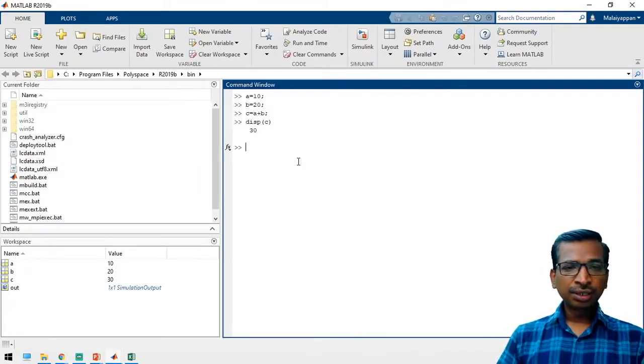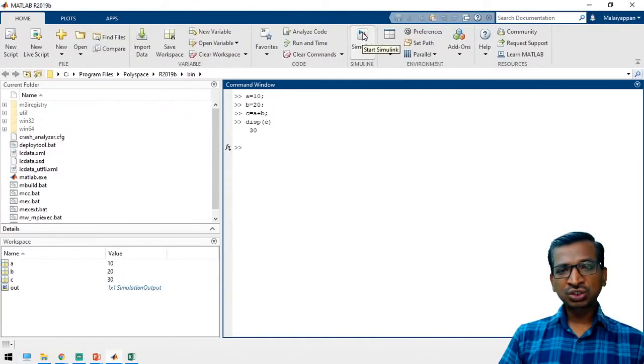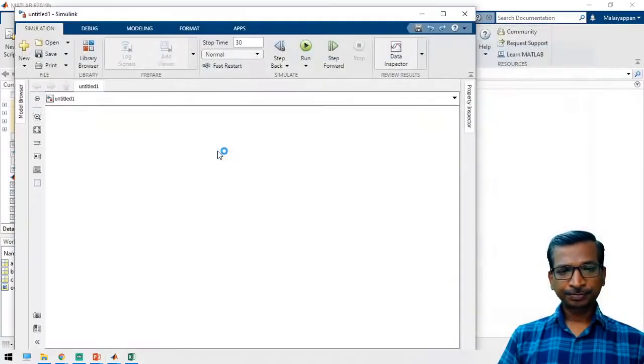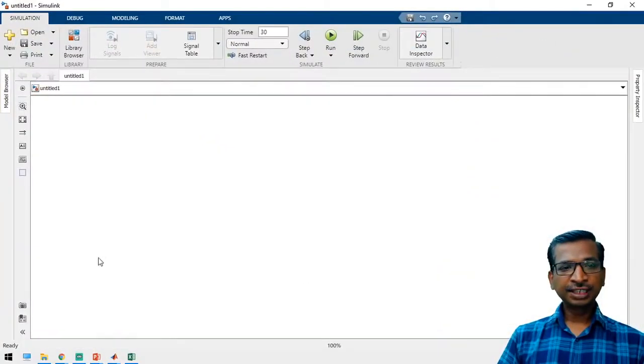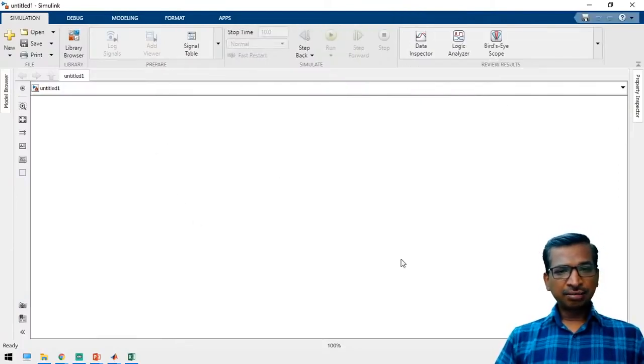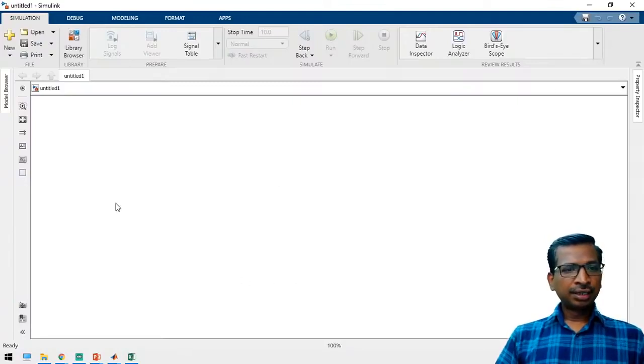For that, you have to click the Simulink button. Just type start Simulink, and you will get a new window. Here, just create a model. See, this is a new work environment, and first you have to open the library browser.